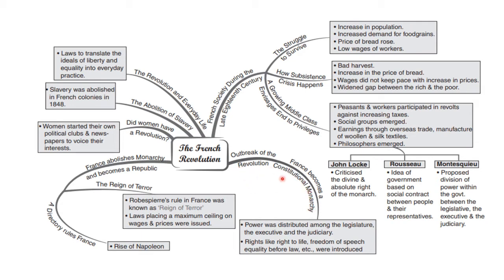Later, you will see that this constitutional monarchy will be replaced by a republic with the emergence of various clubs, out of which the Jacobin Club becomes the most well known. We will also see the role of women in the French Revolution. The most important concept you are going to read in this French Revolution is the triangular slave trade and the abolition of the slave trade in France and its colonies.